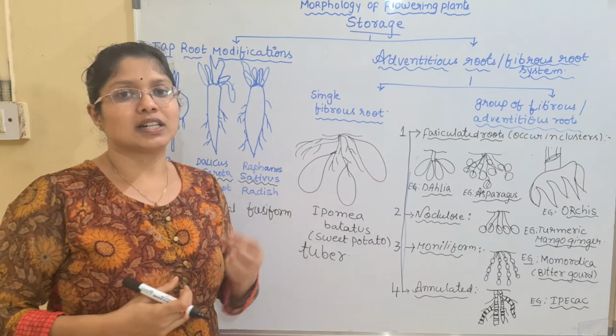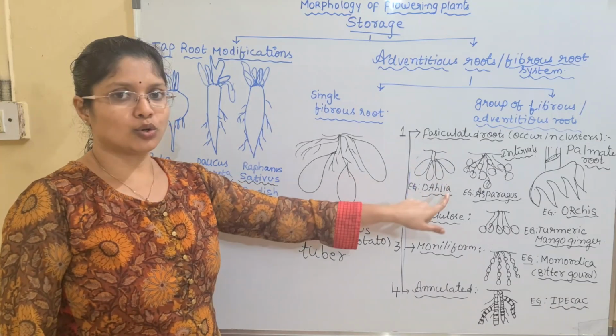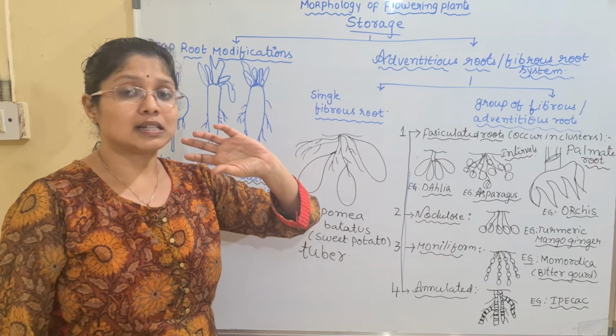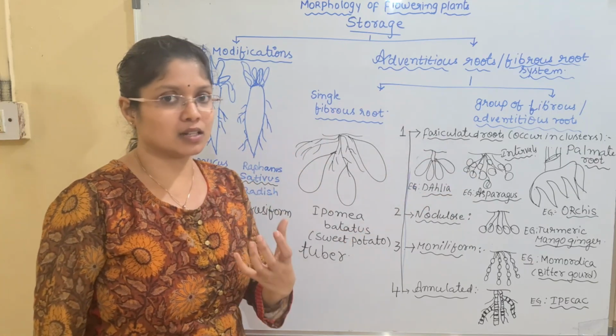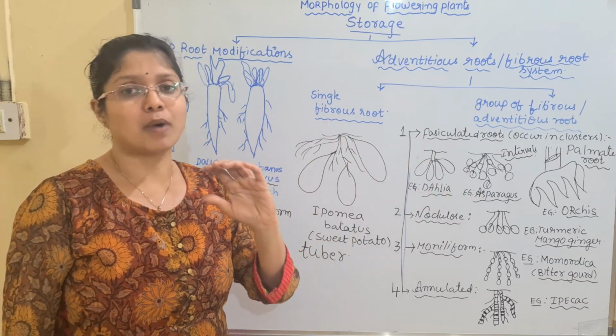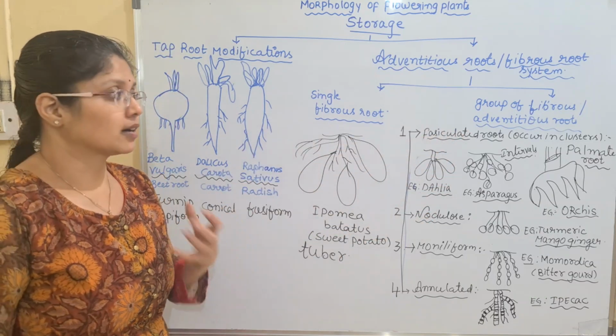In orchis, what is the condition, children? Palmate root is present. So here in dahlia, the whole root is modified to form clusters. In asparagus, only some of the regions or at intervals the food material is stored and it will be appearing in clusters. And in orchis, even we have clusters, but it will give the appearance of a palm. Okay, so these are the examples under fasciculated roots which are occurring in clusters.